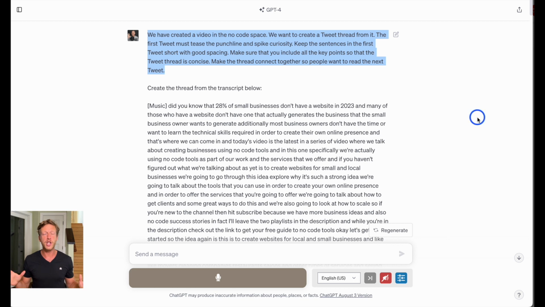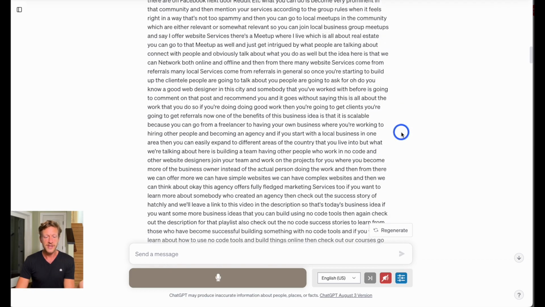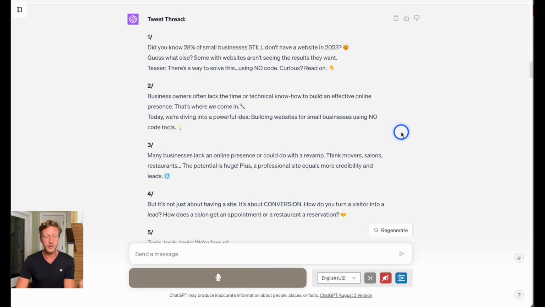Now, this is quite a long prompt, but I'm doing this because I want to give it as much detail as possible so that it's given what I'm looking for. And this is key when using any kind of AI. It's all about the prompt. But if you don't get it right the first time, then you can ask it to make changes. So then I pasted in the transcript, and then it came up with this tweet thread.